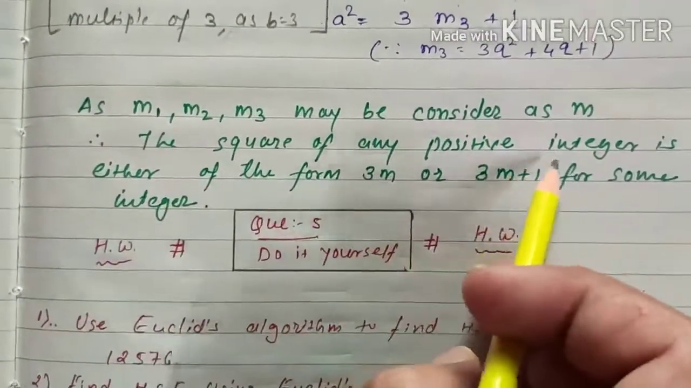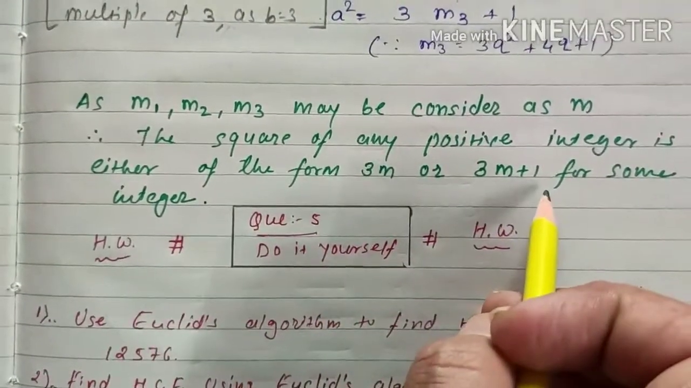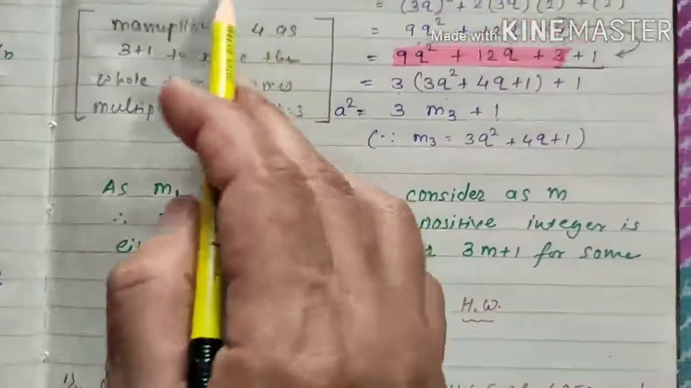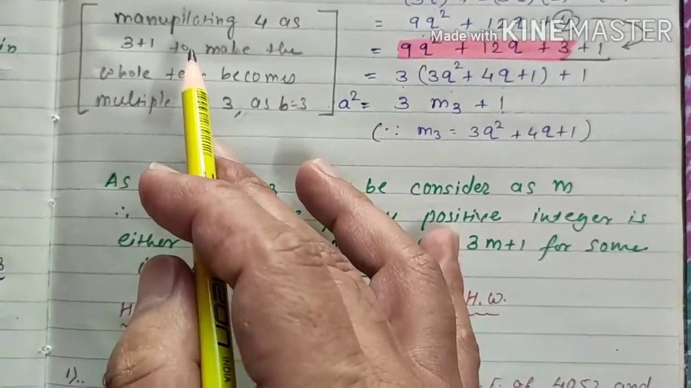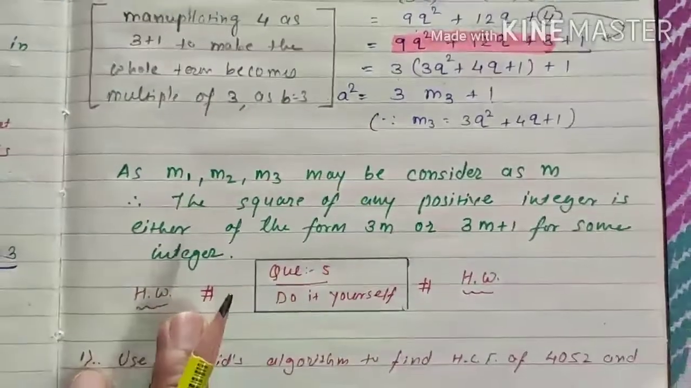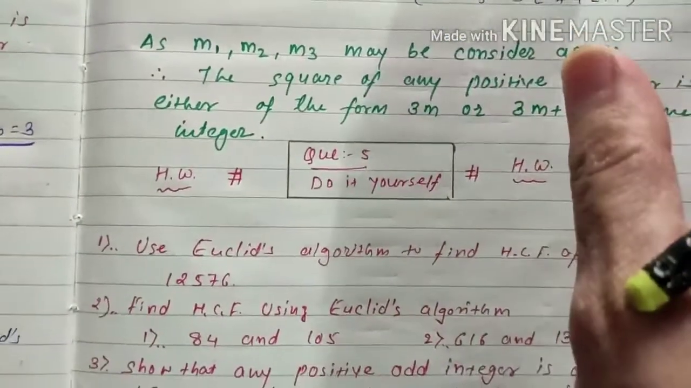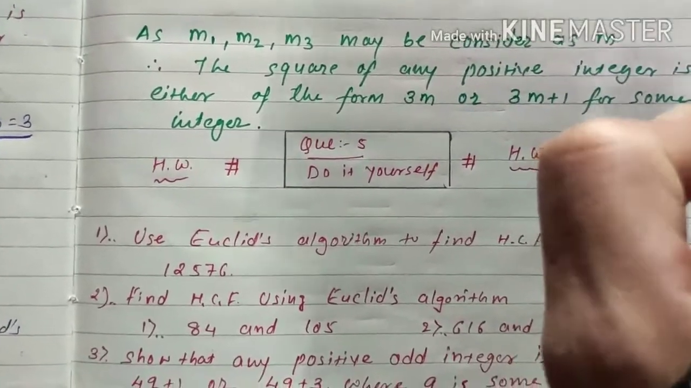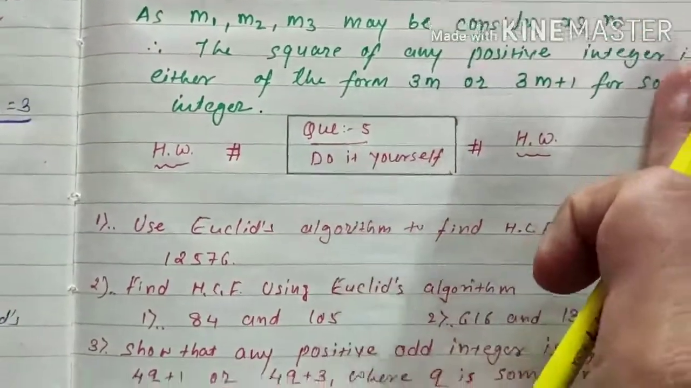The square of any positive integer is either of the form 3m or 3m plus 1 for some integer. And that we have to prove. This thing is written just for your understanding. Right? Now students, it's a big sum. We must write step by step. And simply don't see in the video. Just dictate it in your notebook also. I am sending PDF of this page also for better writing.